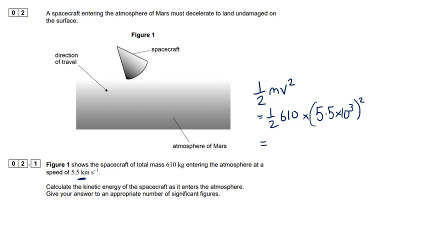So if you put that all together, you get 9.2 times 10 to the 9 joules. And I've chosen two significant figures because the data in the question, the lowest number of significant figures is 2. So that's why I should give that in the answer. Or you might write this as 9.2 gigajoules if you wanted to.